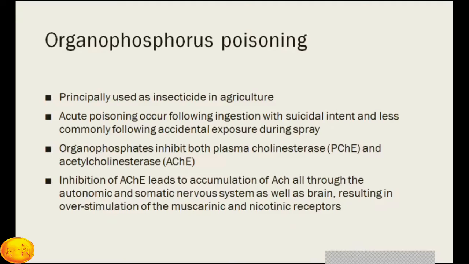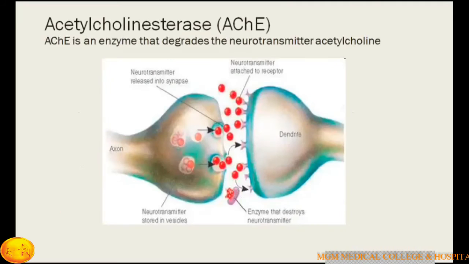Organophosphate inhibits plasma cholinesterase from plasma and acetylcholinesterase from the RBCs. This inhibition of acetylcholinesterase leads to accumulation of acetylcholine throughout the autonomic and somatic nervous system as well as the brain, resulting in overstimulation of muscarinic and nicotinic receptors. If you see, acetylcholinesterase is an enzyme that degrades the neurotransmitter acetylcholine.